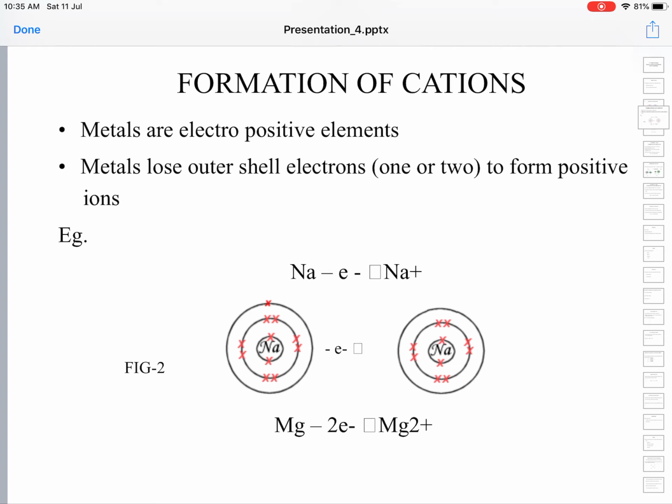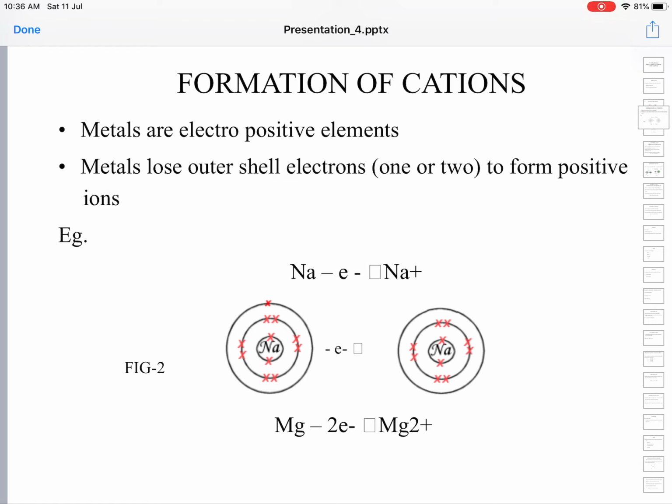Likewise, in the case of magnesium, the atomic number of magnesium is 12. Magnesium has the electron configuration 1s2, 2s2, 2p6, 3s2. In the third orbit, it has 2 electrons. Sodium had 1 electron, magnesium has 2 electrons. If you take these 2 electrons off the magnesium atom, it gets the 2s2, 2p6 configuration in the outermost orbit, that of neon configuration.